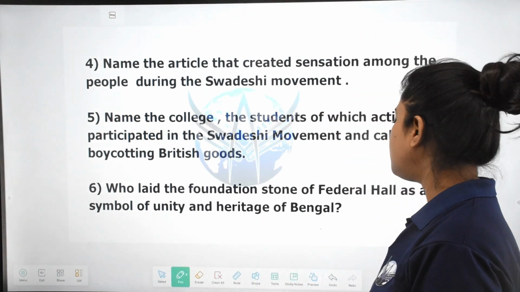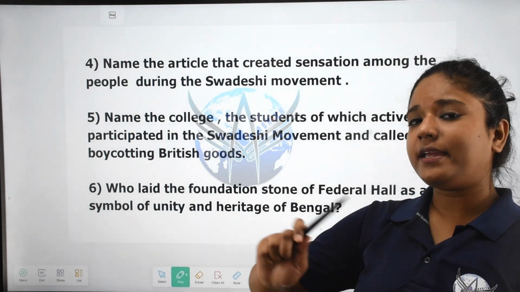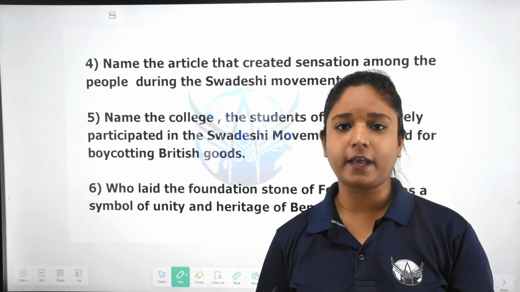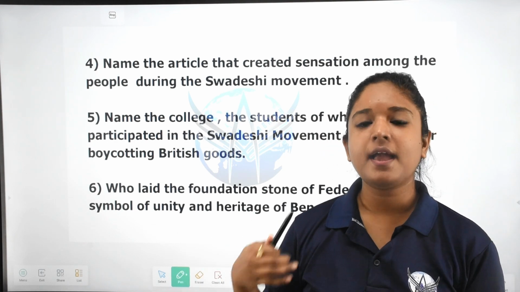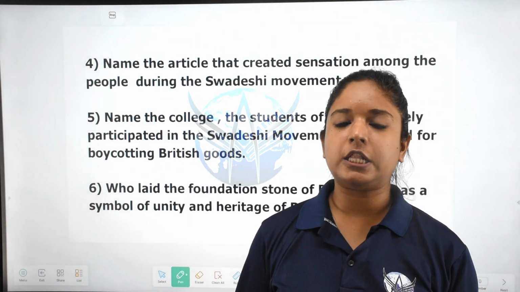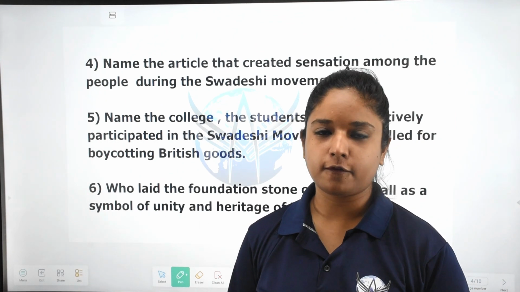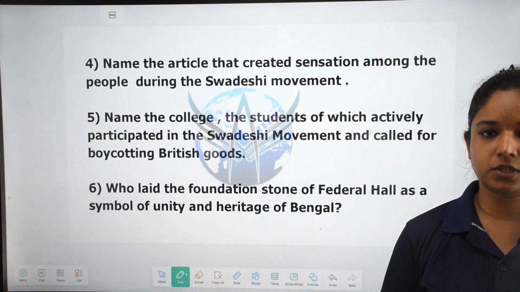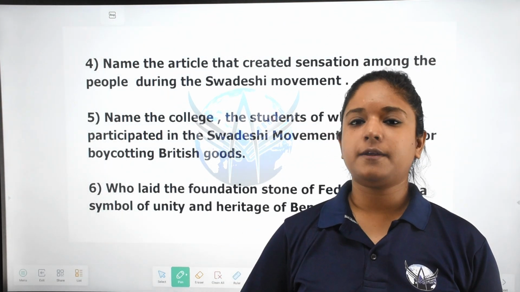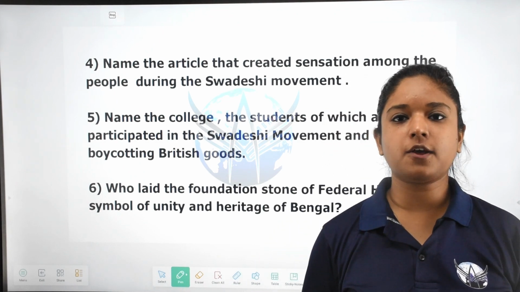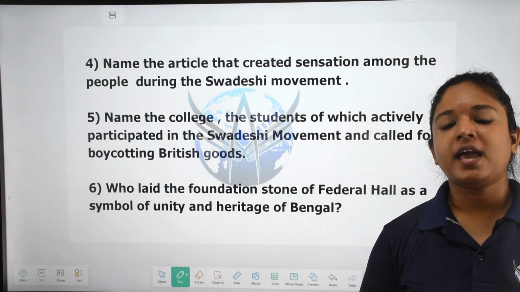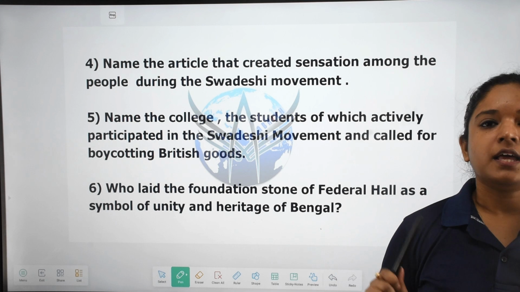So the British decided to divide the vast Bengal province into West and then East Bengal, right? And then the Eastern Bengal would be merged with Assam, and the name of the new province would be Eastern Bengal and Assam. So it was a threat to Hindu-Muslim unity. It was also a threat to the identity of the Bengalis, this decision taken by the British. So the people of Bengal, the Bengalis, started protesting against this decision taken by the government. They started carrying out hartals, they started carrying out protests, as a sign of dissatisfaction against this decision.